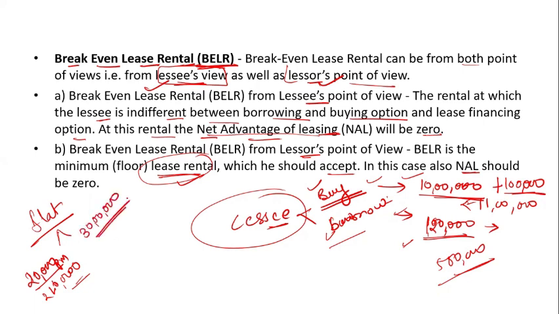Okay, 30 lakh. So it depends on the lessor what he wants. He wants 2,40,000 yearly, or he wants 30 lakhs at the same time. So it depends upon the point of view. If a seller has a need of money, he is not interested in interest or rental amount, so he sells it at 30 lakh rupees. Or either he does not want to sell his property, so he gives his property on a rental basis, at 2,40,000 yearly. Okay, so it all depends on their point of view.